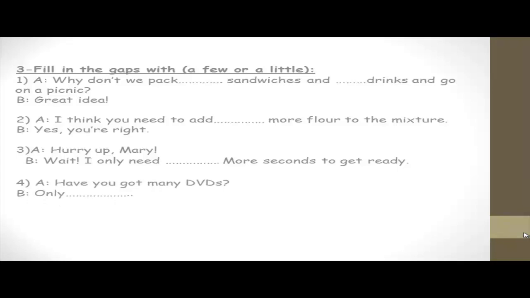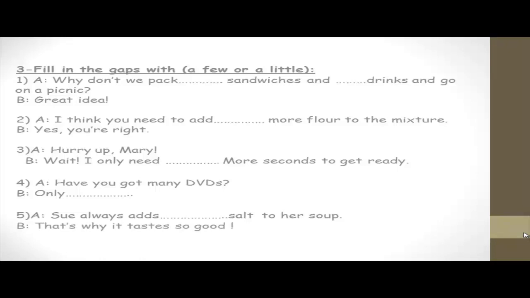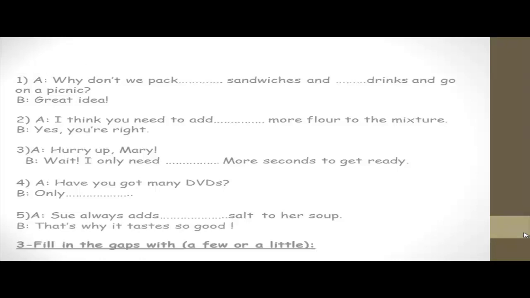Number four, have you got many DVDs? Only a few. The answer is a few. The last one, she always adds space salt to her soup. The answer is a little. That's why it tastes so good.